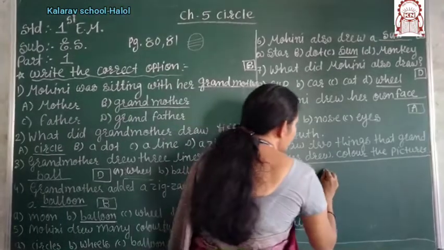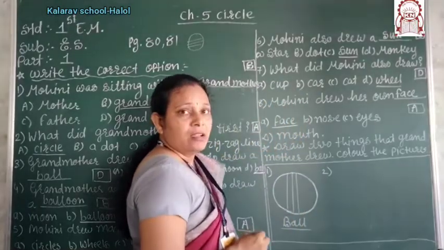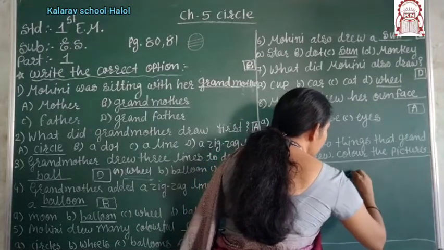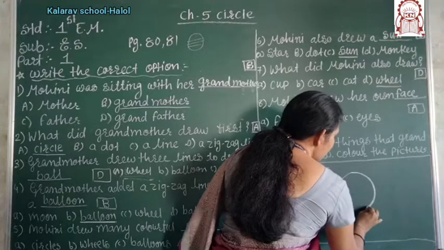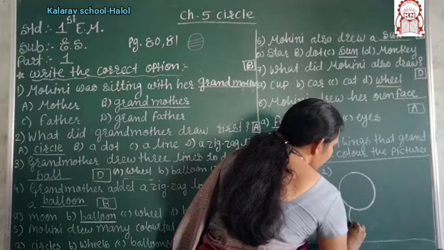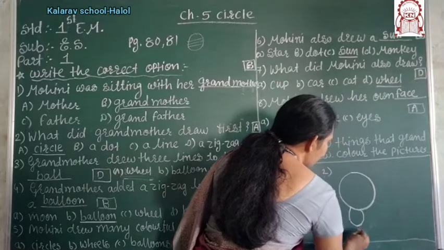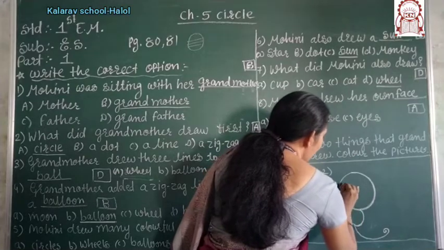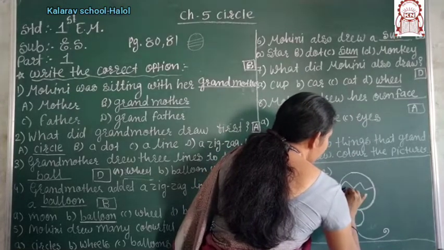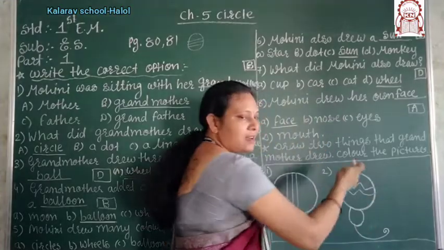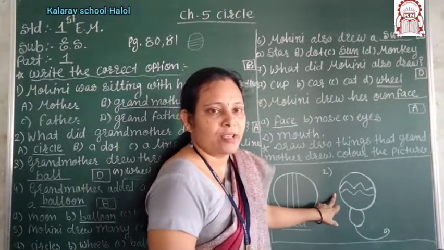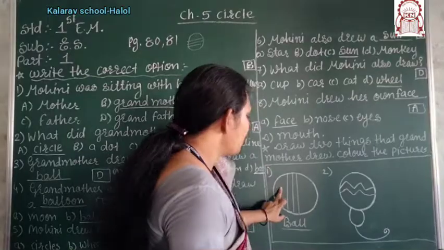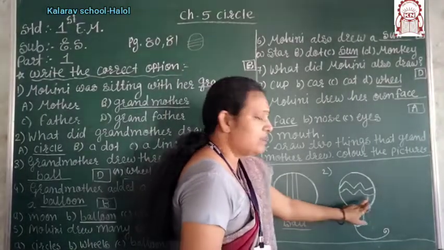Now what is the second thing the grandmother drew? Grandmother drew firstly the circle, right? You draw with me, okay children? Now firstly you make the circle. Then after here is a semicircle, and this is the string of the circle, right? And you have to make the zigzag line. And what is made from this circle? It is the balloon. Yes or no? Yes, you have to make the different shape, and first the grandmother drew the ball, and then after the balloon.